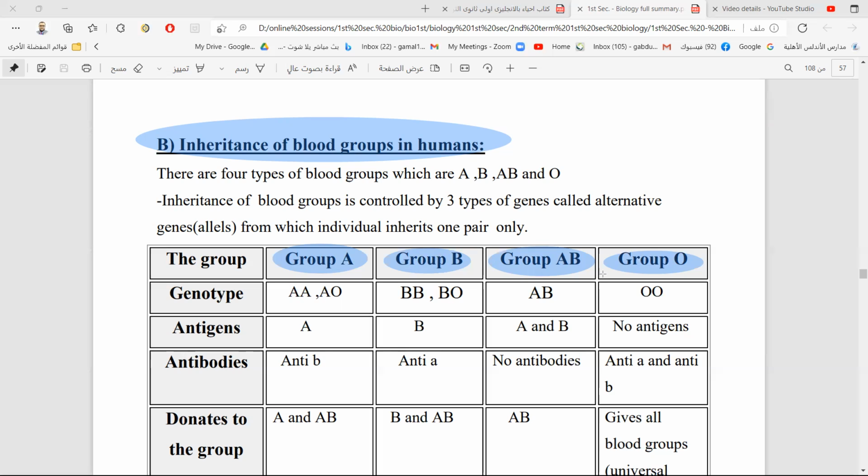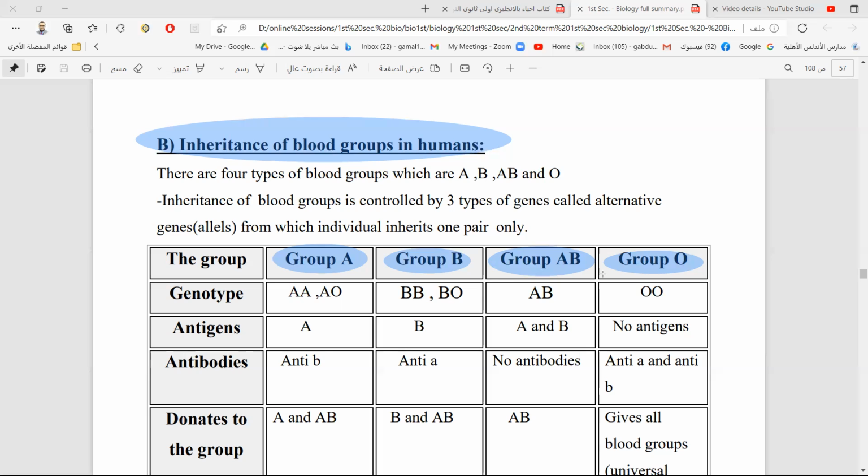And we will discover that there is a way of inheritance called lack of dominance, and another way of inheritance which is complete dominance. And also there is another way of inheritance called multiple alleles. Every character is controlled by 2 genes, and every individual has 2 genes.